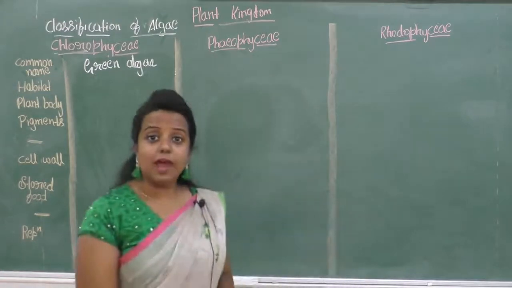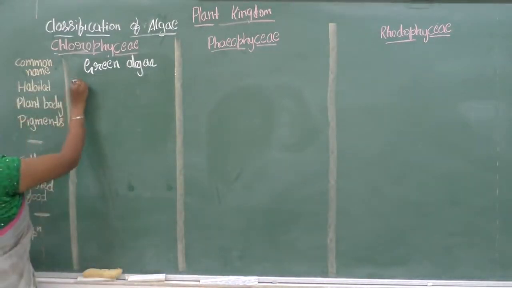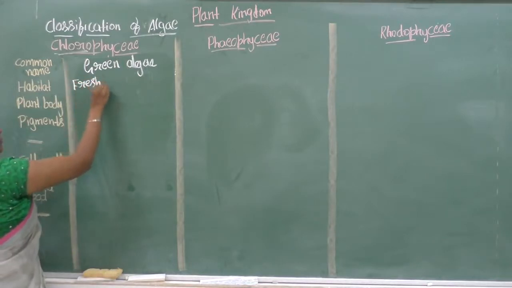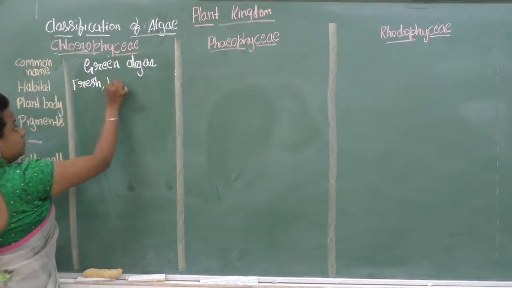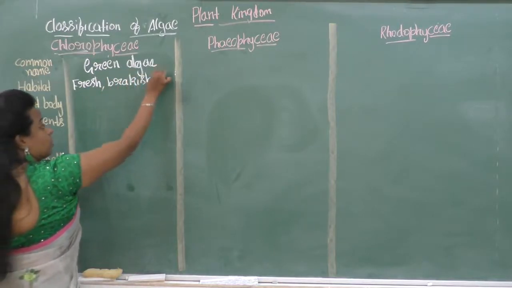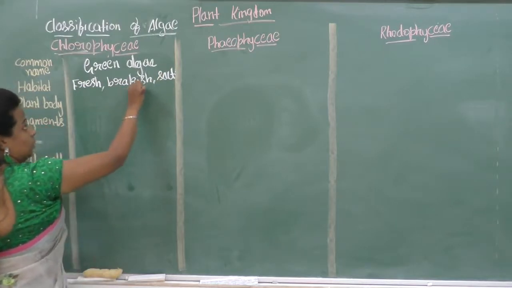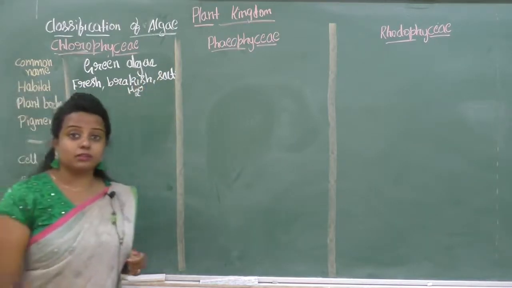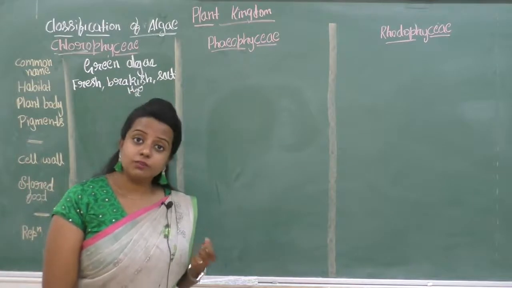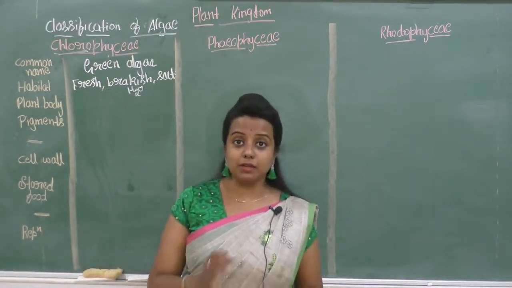Habitat means the place where the plants will be found. The plants will be found in fresh water, then the brackish water and the salt water or the marine water. Brackish water is not fully fresh water, not salt water, but it is a middle.